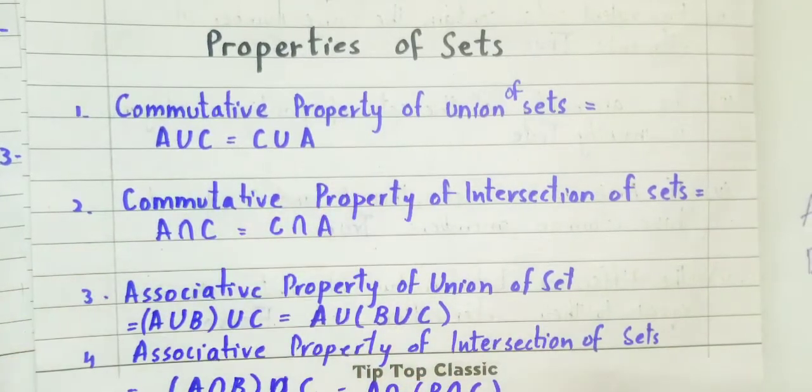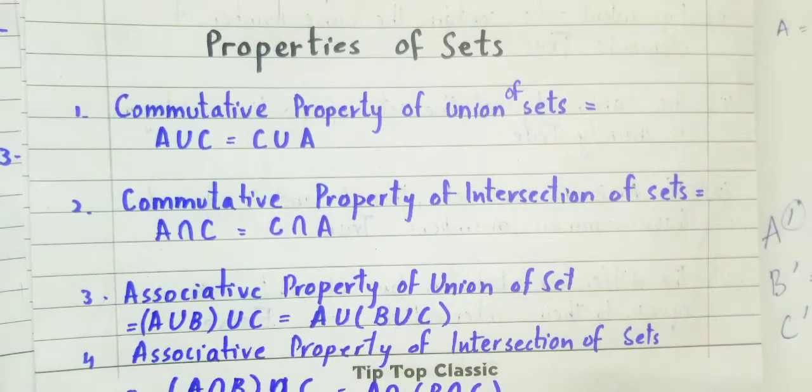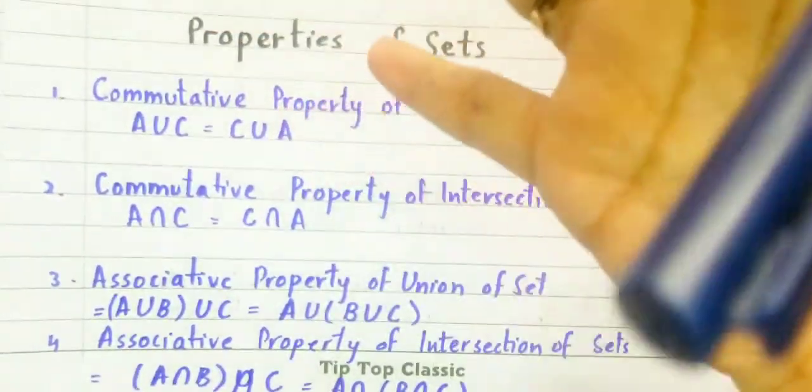This property of sets suggests that if I take A union B, the answer will be equal to B union A. No matter if I say A union B or B union A, the answer will be the same. So this is the commutative property of union of sets, because I am applying the operation of union. That's why A union B is equal to B union A.